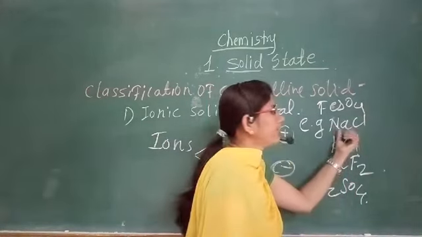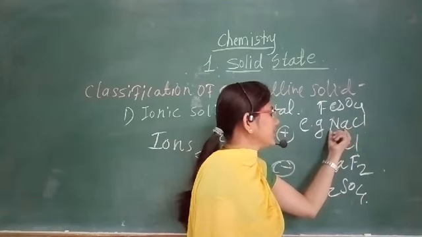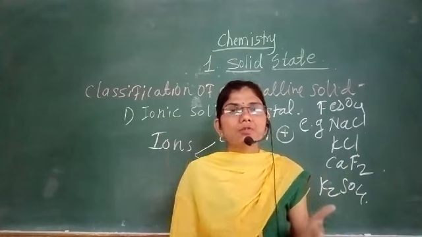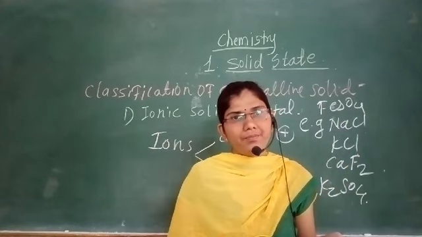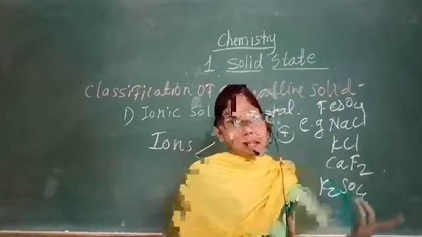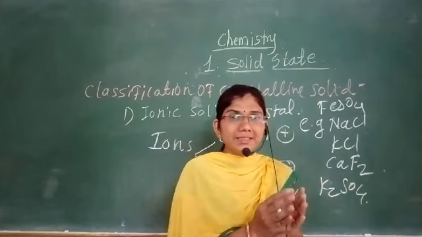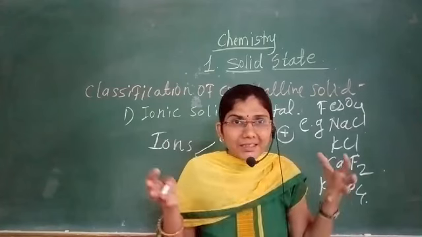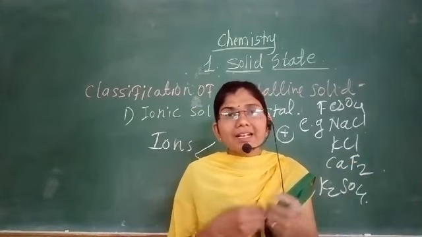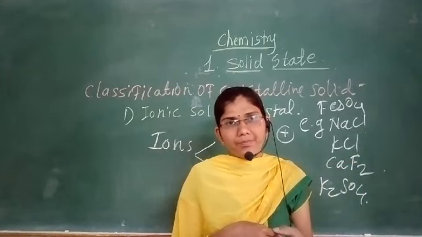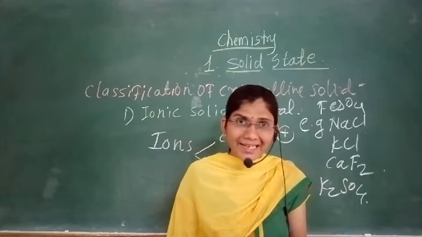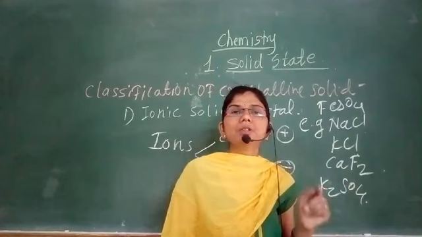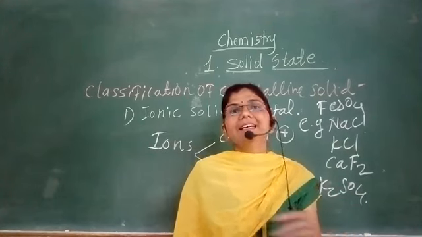In the combined form, positively charged sodium and negatively charged chlorine combine together to form an ionic crystal in the solid state. And in the solid state, the charges are not free, they are in an electrostatic force of attraction. But when they get melted or dissolved in water, they become good conductors of heat and